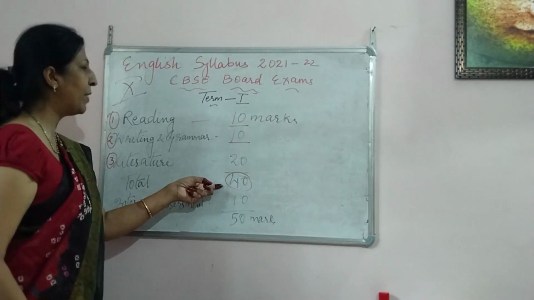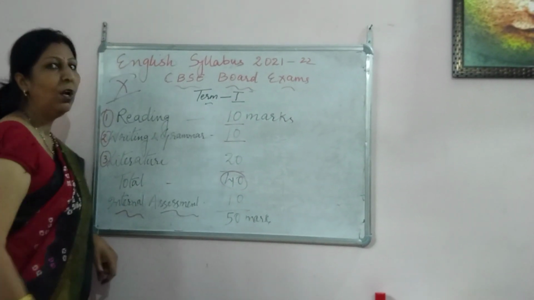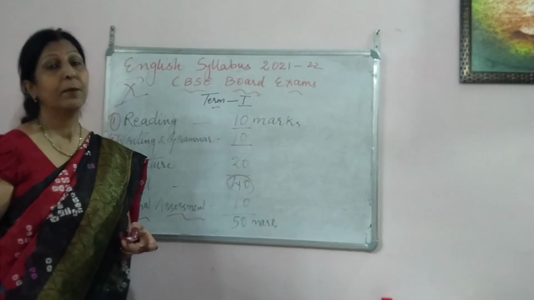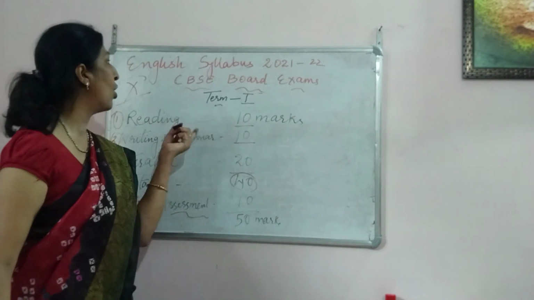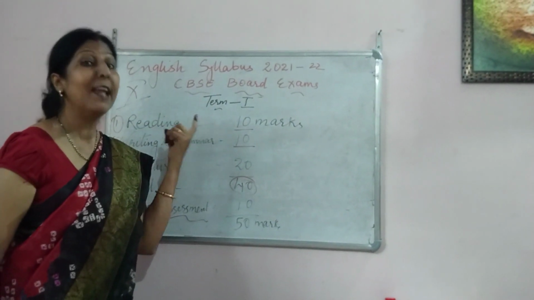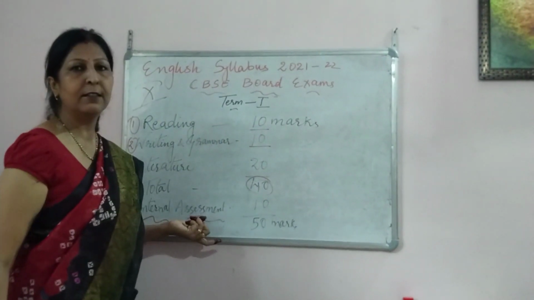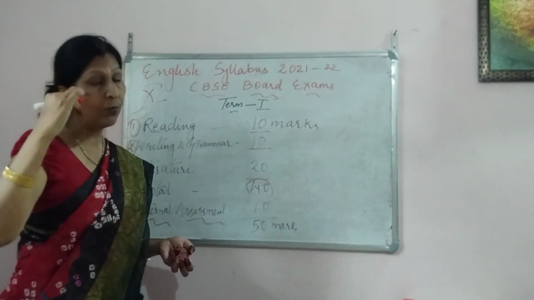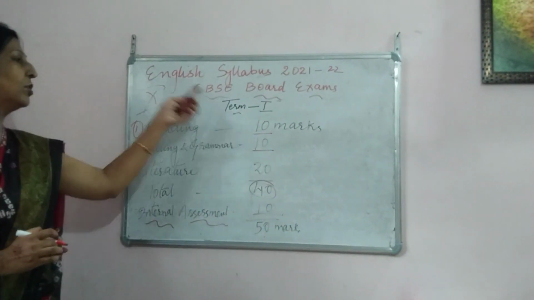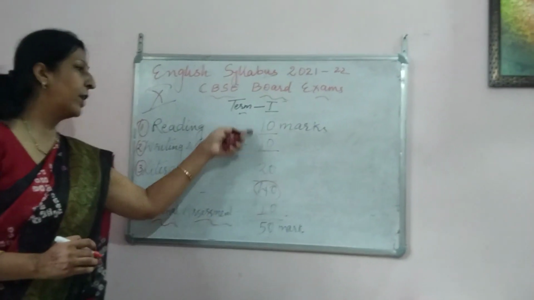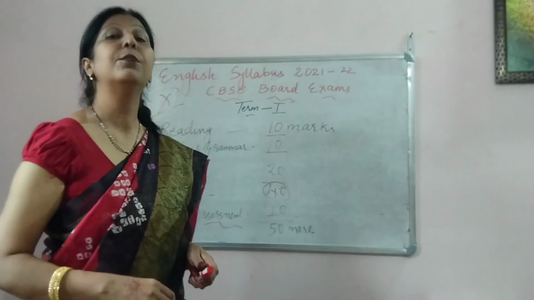Means theory, when we talk about 10, 10, 20, is 40, and internal assessment. As you all know, continuous assessment keeps taking place in CBSE during the school year. So listening and speaking skills normally in the English subject; in science it was practical records, and here it is this internal assessment. This also I'll let you know on what basis it will be, and this will be for 10 marks. So the total comes to 50 marks. So term 1 is for 50 marks, and this is the weightage. Let us start with reading.